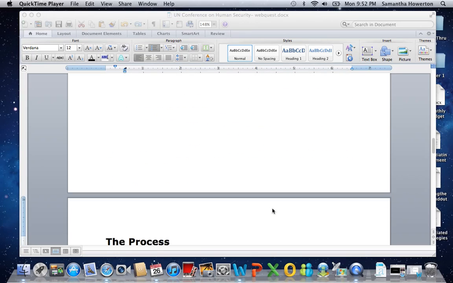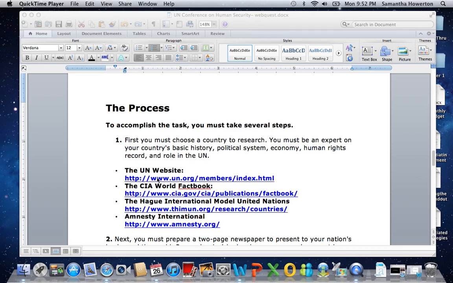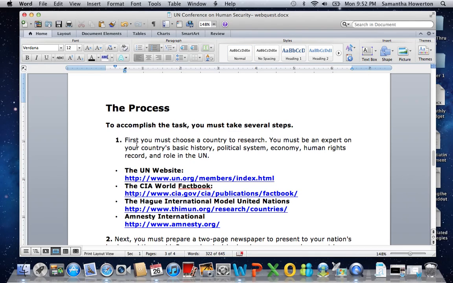So if you come down to where it says the process, the whole point of these numbers right here is to make sure that you follow step by step so you can get the best grade possible and conduct the most thorough research on your chosen country. So the first step, you're choosing a country to research.